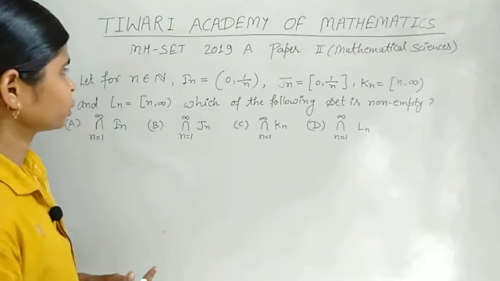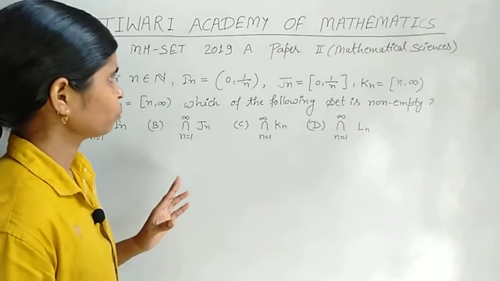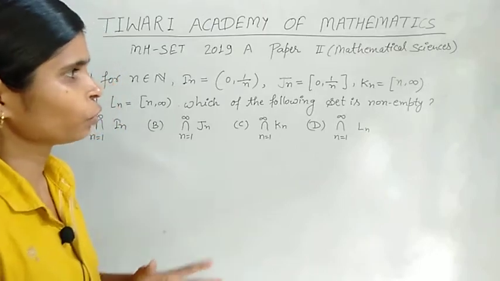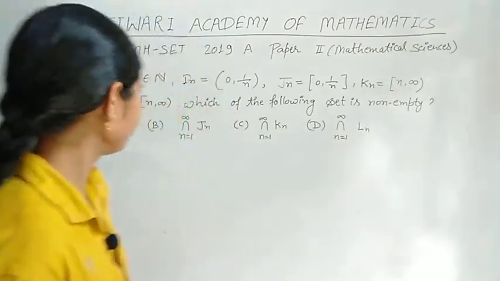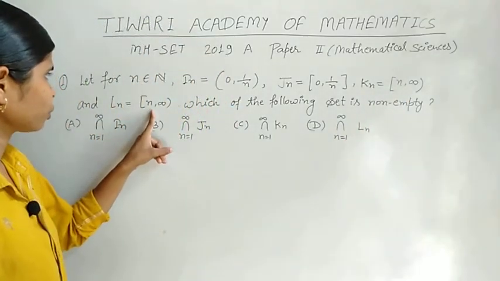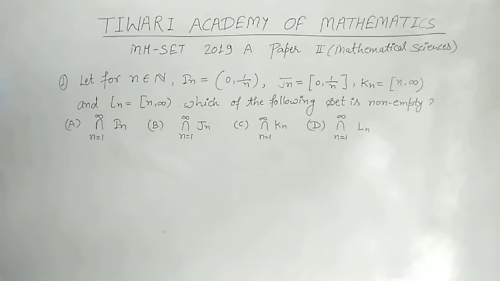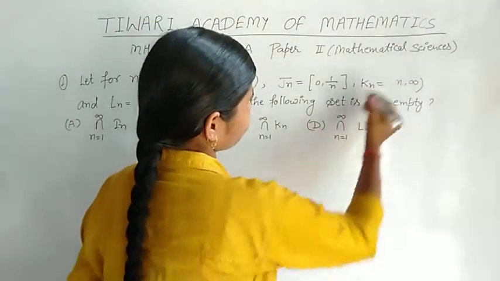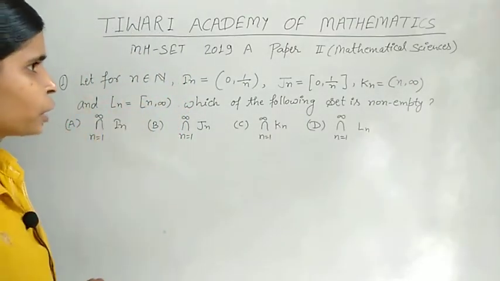Question number one. Let, for n belonging to natural numbers, In be the open interval (0, 1/n), Jn the closed interval [0, 1/n], Kn the interval (n, infinity), and Ln the left-closed interval [n, infinity). Which of the following sets is non-empty? Sorry, the I n is the left-open interval.